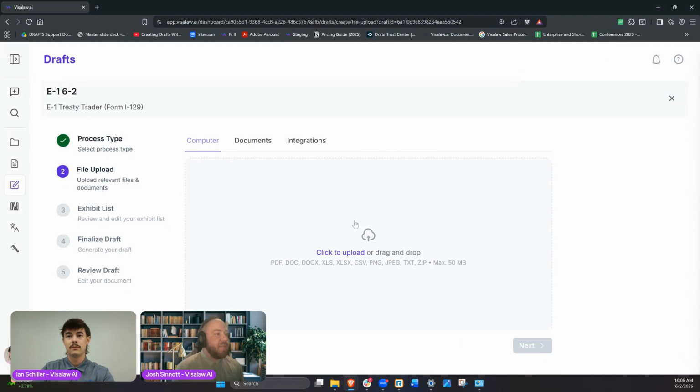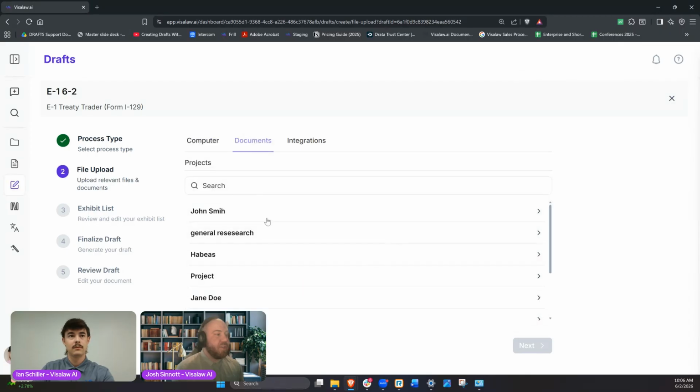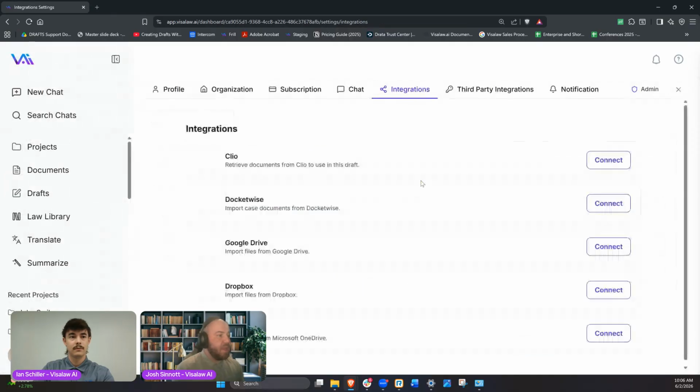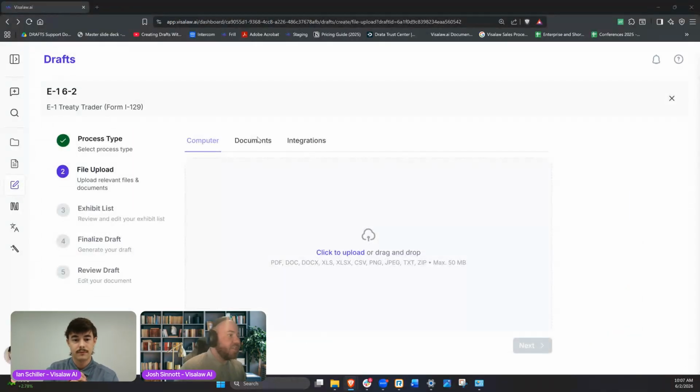If we had documents that were already pre-created or ones we've uploaded to a project, we can select them manually. I do want to point out some of our integrations as well. We work with Clio, DocketWise, Google Drive, Dropbox, OneDrive, and of course e-immigration, as we're native on their platform. Instead of manually uploading all these documents, you can just connect those a little easier.